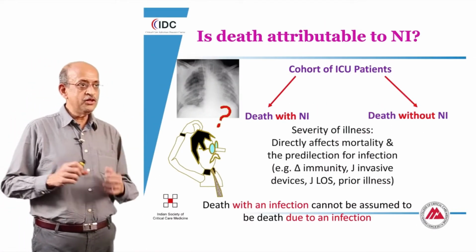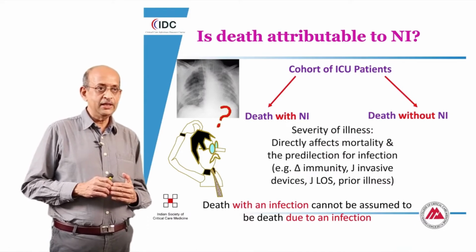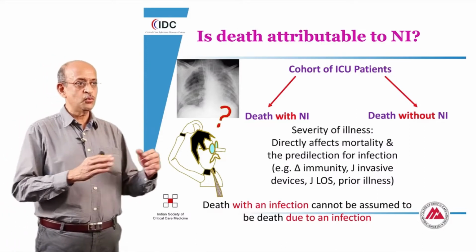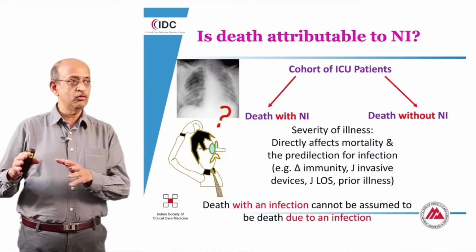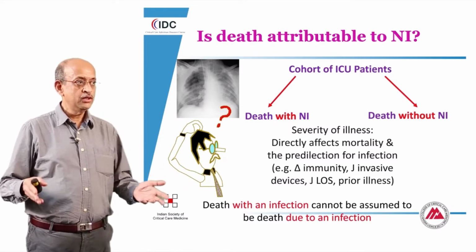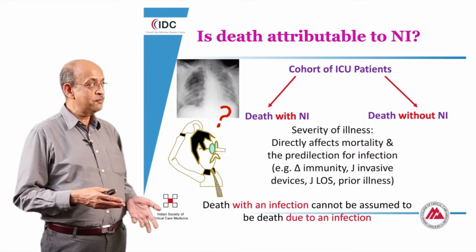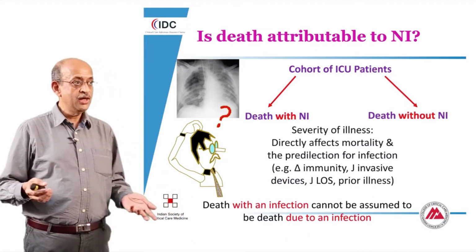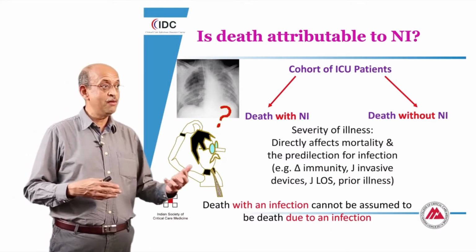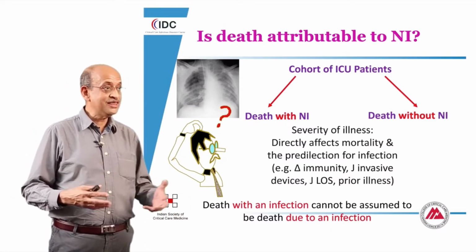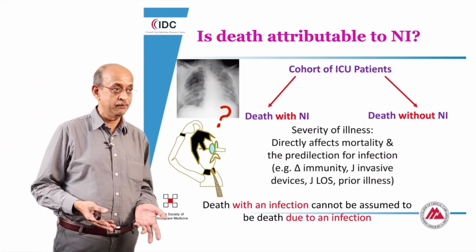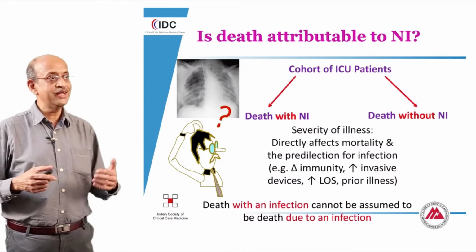Now, when we talk about attributable mortality in the intensive care unit, we need to understand that we cannot just divide patients with a nosocomial infection and compare them to patients without a nosocomial infection and claim that the difference is related to the nosocomial infection itself, because susceptibility to a nosocomial infection itself is a marker of the severity of illness of the patient and could be the reason why a patient dies. Or in other words, death with an infection need not necessarily be death due to the infection. And to differentiate this is a little difficult.